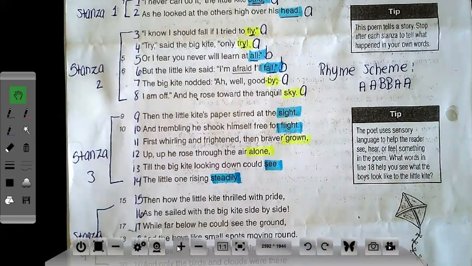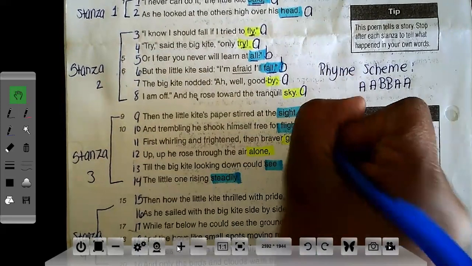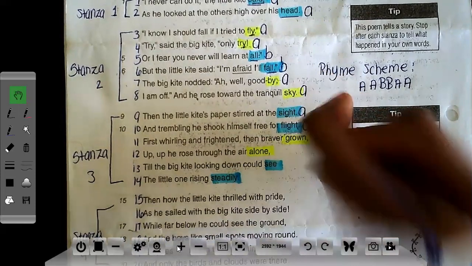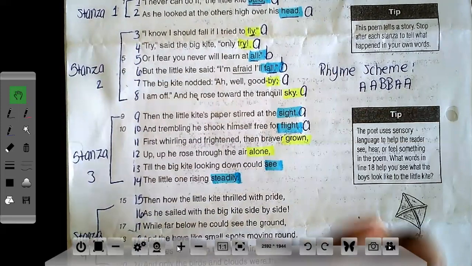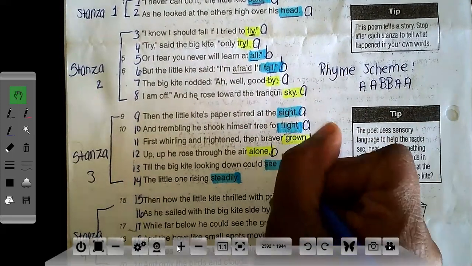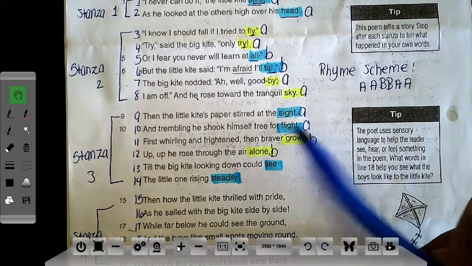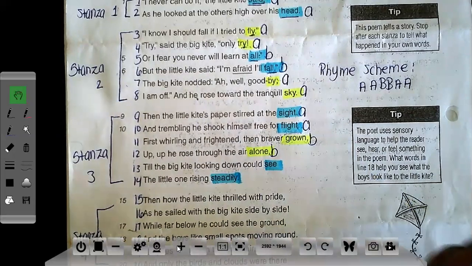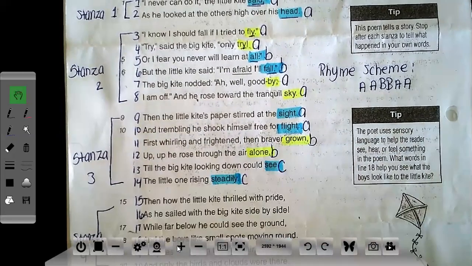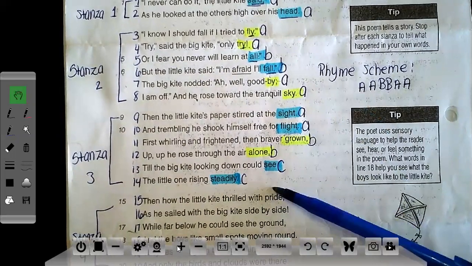Okay? So now I go to my rhyme scheme. Again, I start over with the letter A. Sight and flight rhyme, so they both get an A. Grown does not rhyme with any of those two words, so I have to keep moving through the alphabet. So that now gets a B. Grown and alone rhyme, so that gets a B. See and steadily are new rhyming words, right? They do not rhyme with sight and flight, so they have to get a new letter. That means this now becomes a C. See and steadily rhyme, so they both get the C.